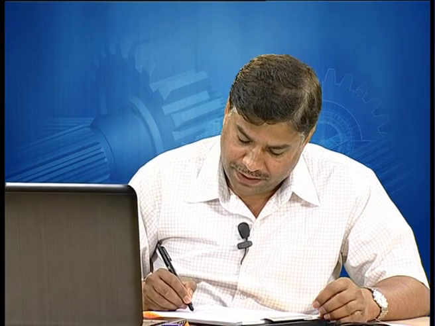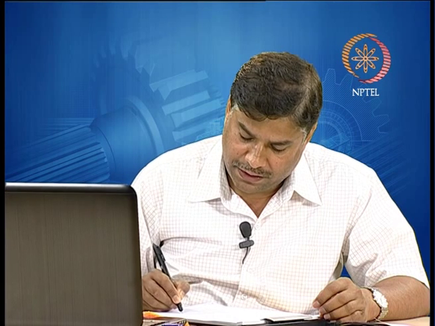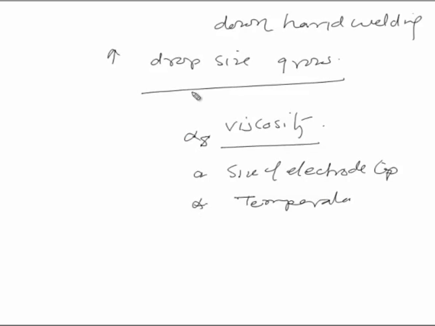The same way, the temperature generated in the arc zone under the welding conditions. If higher is the temperature generated in the arc zone, then the higher will be the temperature of the molten metal, and a high temperature of the molten metal will be reducing the surface tension and the viscosity, which in turn will be reducing the surface tension force, and a reduction in the surface tension force will be leading to the early detachment of the molten metal drop hanging at the tip of the electrode before it attains the larger size.